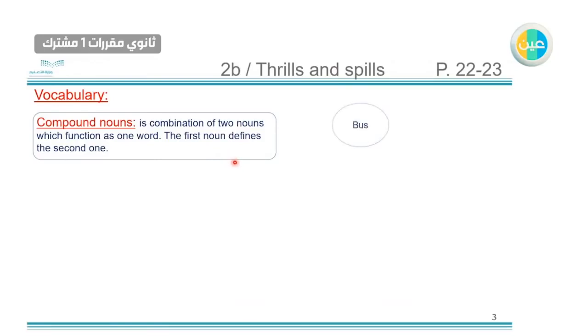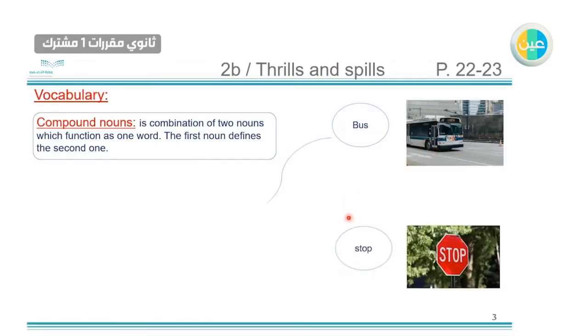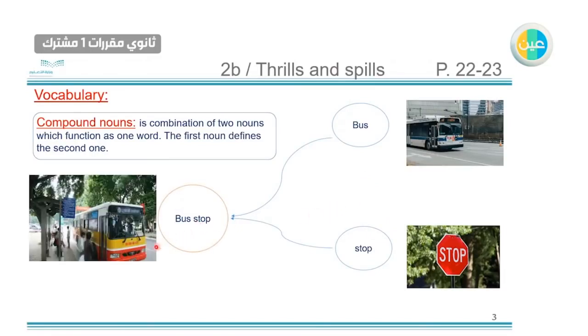Let's take this example. We have bus, as you can see here in the picture. Stop, like stop sign here. So if we put these together, we will have a compound noun, which is a bus stop. As you can see here, it's like the place where the bus comes and takes some people. So this is one example of compound nouns. When you put these together, we will have bus stop. It defines as one word.